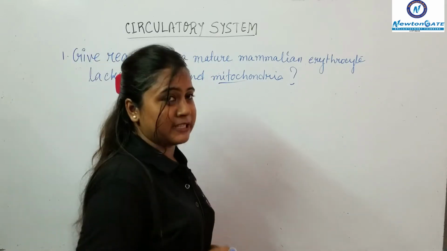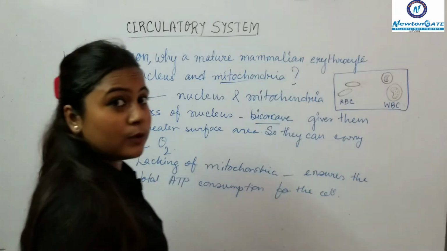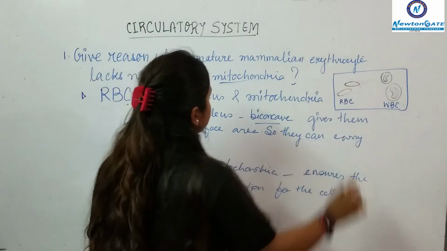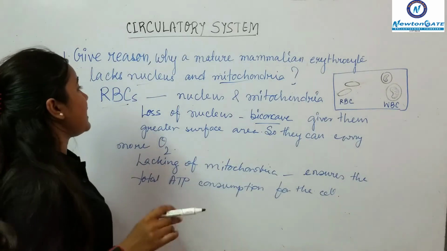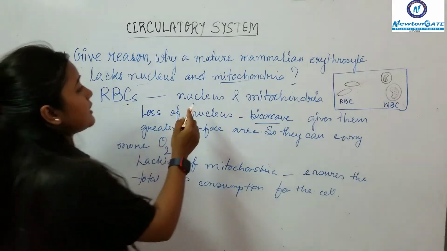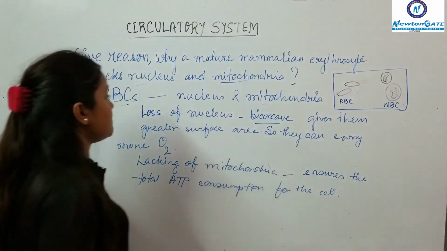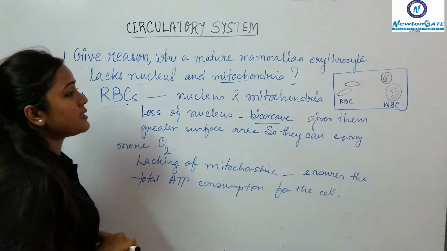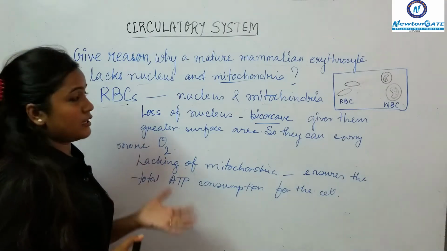So let me explain the question to you. As we know, when RBCs, that are the mammalian erythrocytes, mature, they lack some cellular organelles. The cellular organelles they lack are the nucleus and mitochondria. So the loss of mitochondria and the nucleus helps them to perform their activity.